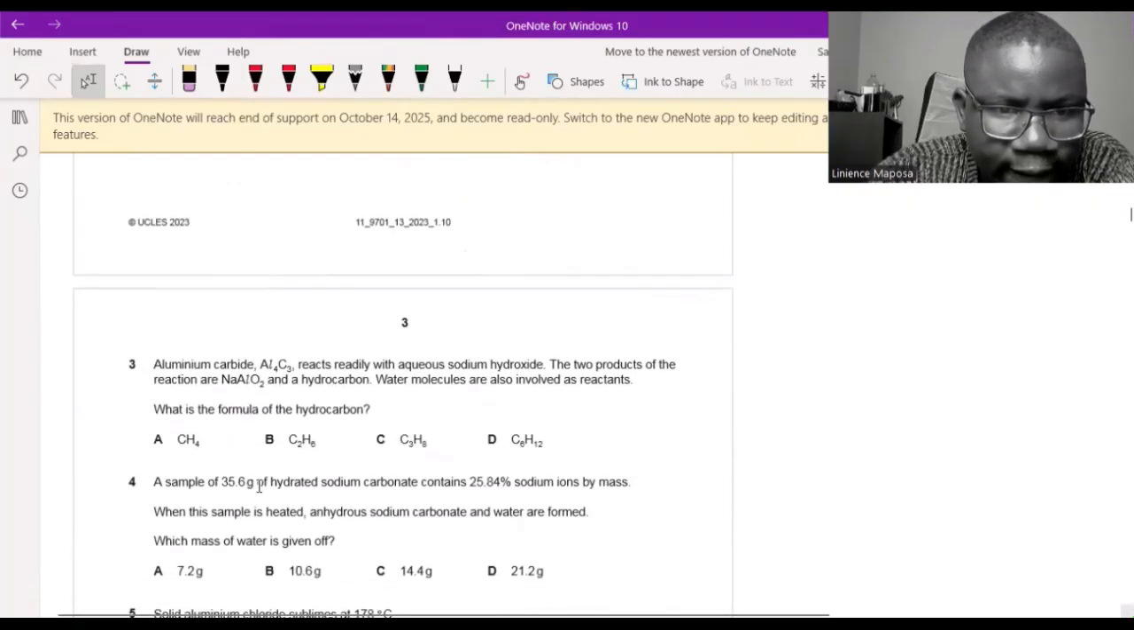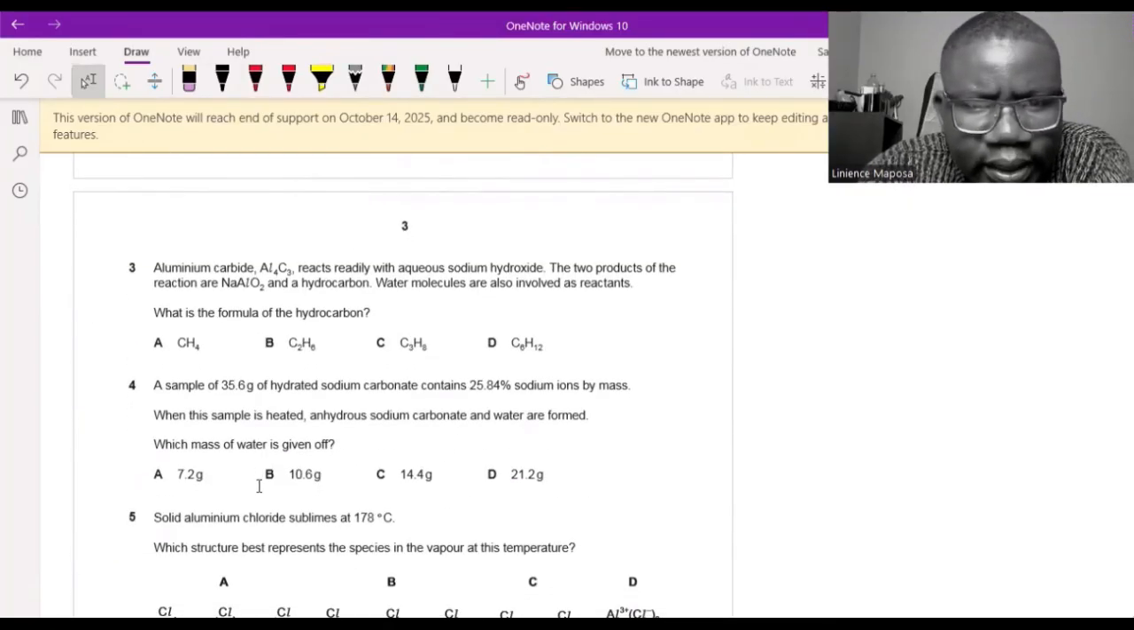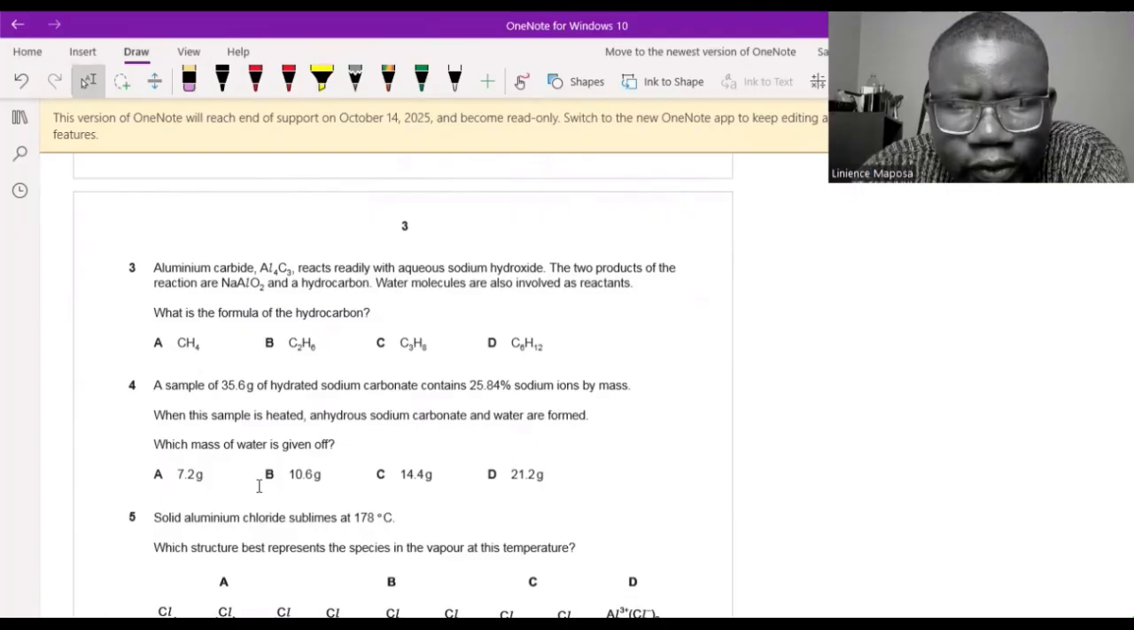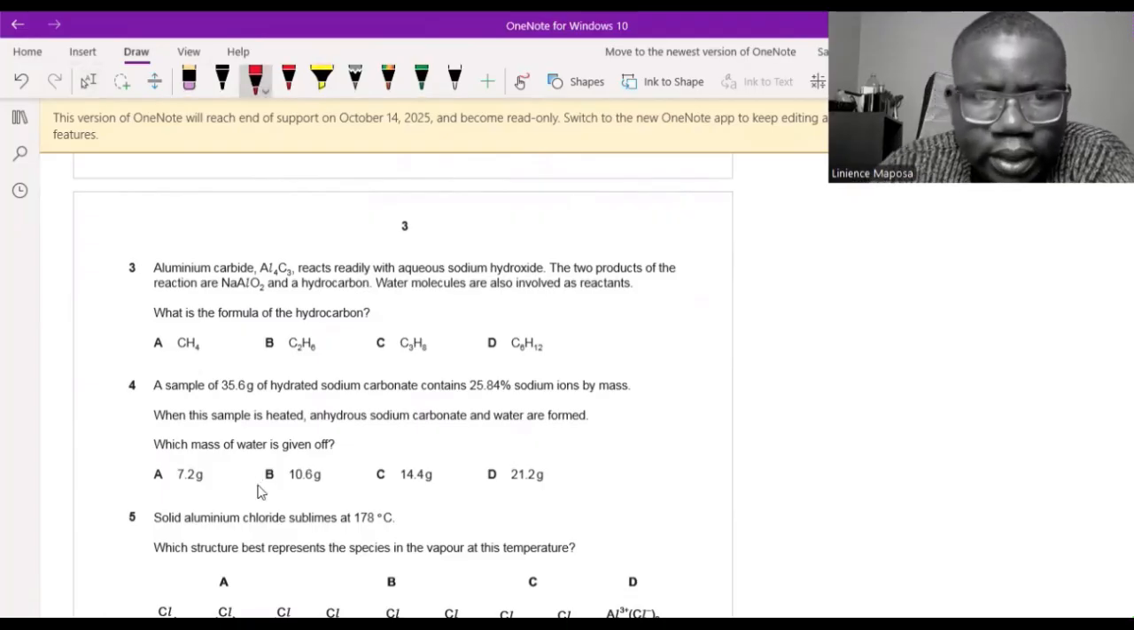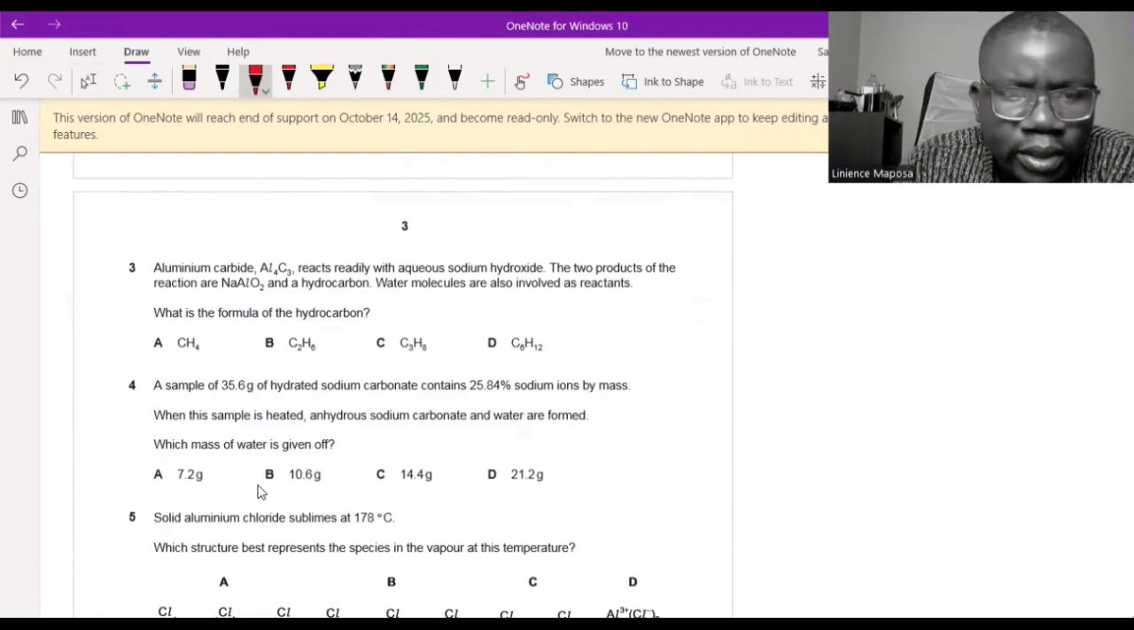Okay, we move on. Aluminium carbide, which has that formula, reacts readily with aqueous sodium hydroxide. The two products of the reaction are sodium aluminium oxide and a hydrocarbon, and water molecules are also involved as reactants. What is the formula of the two products? I see. React with sodium hydroxide. Okay, this one I just have to write the equation.